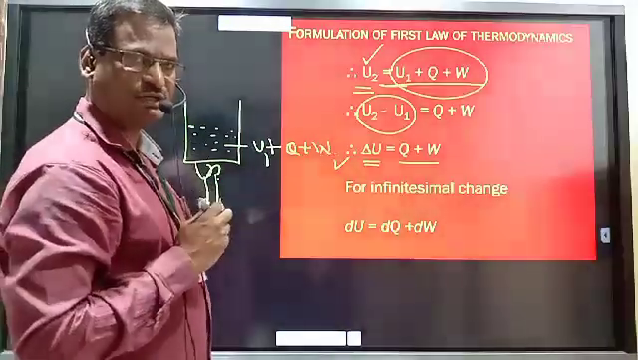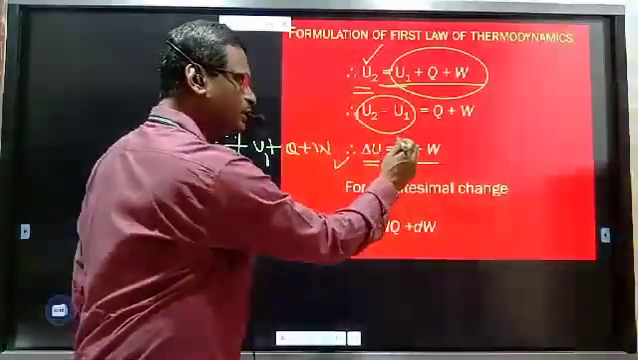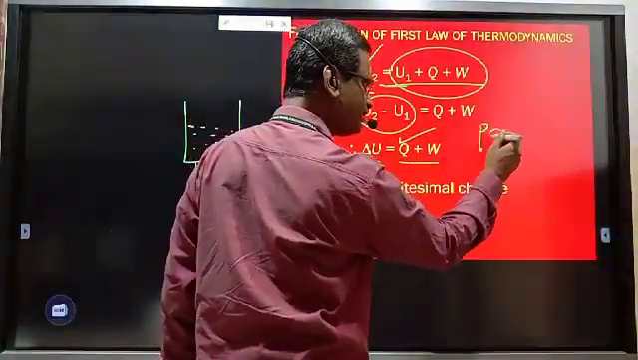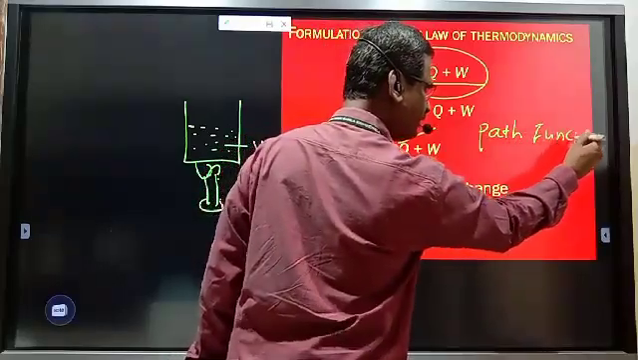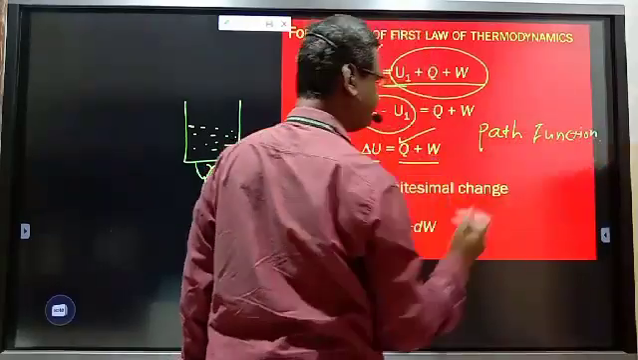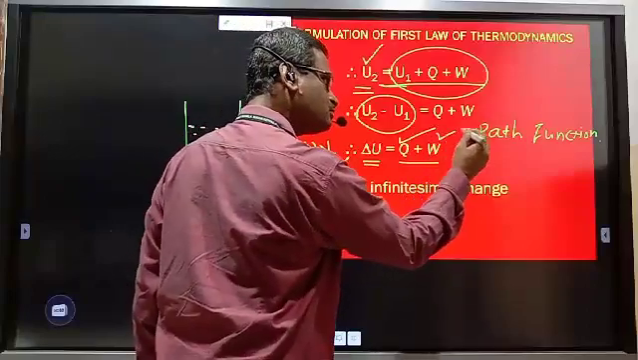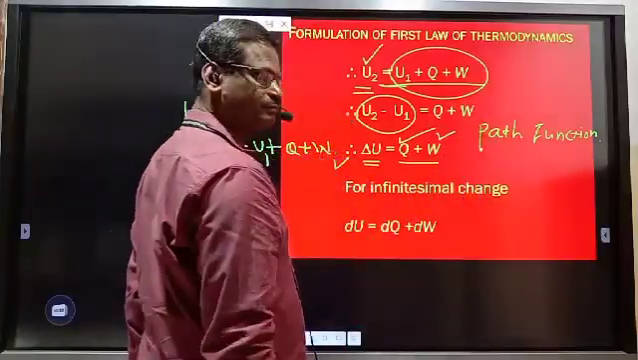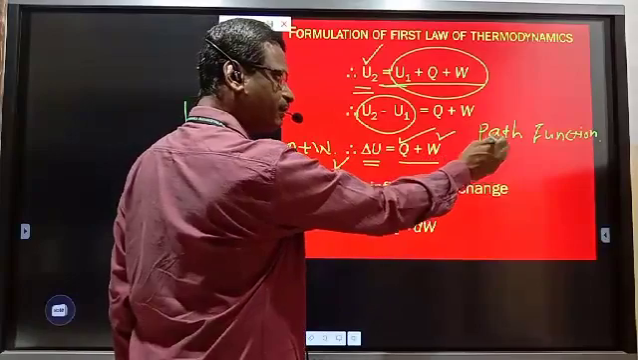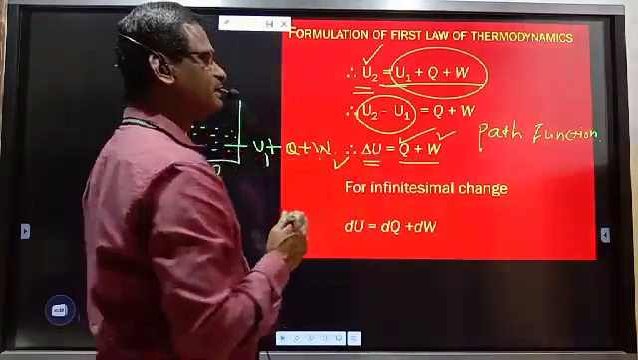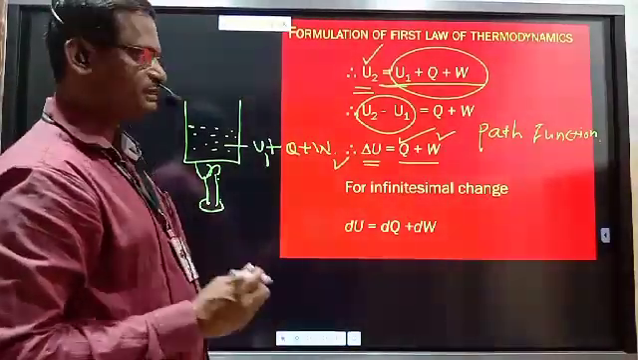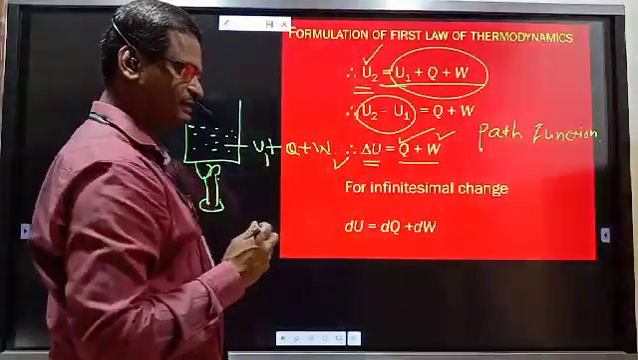Now see here, important thing. Q, heat absorbed by the system, is a path function. We have studied that it is a path function. Similarly, work done is also a path function. Both Q and W are path functions, but their summation delta U is a state function. Change in internal energy is a state function.